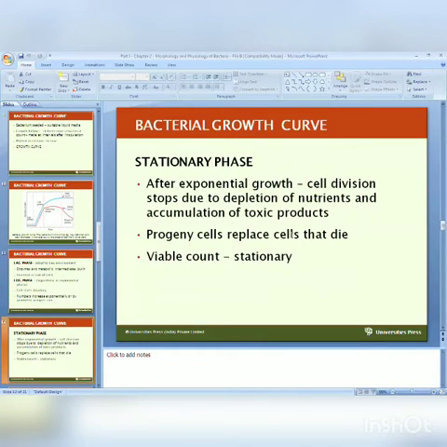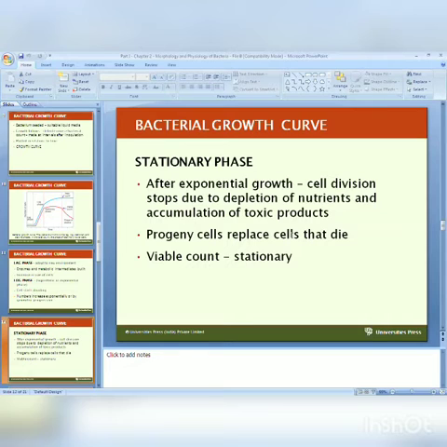Now the third phase, that one is known as the stationary phase. After exponential growth, cell division stops due to the depletion of nutrients and accumulation of toxic products. So what happens? Suppose 100 cells are present. 100 remain as they are, and the death of another 100 occurs. That is because of depletion of food material. The food material available in that liquid media is utilized.